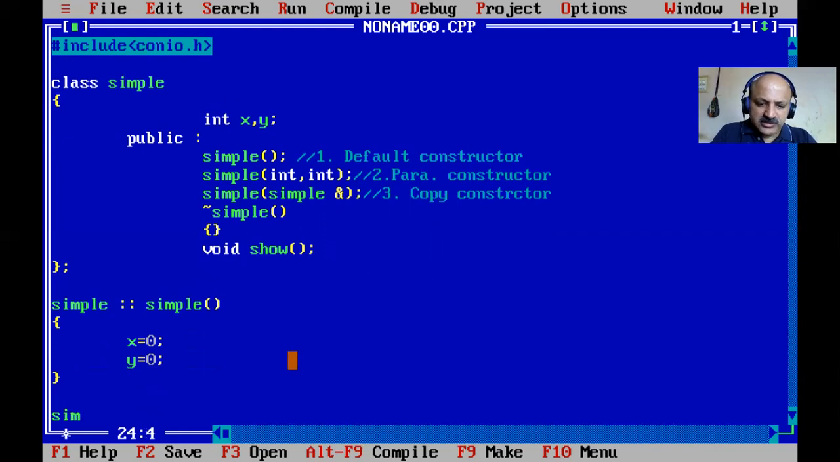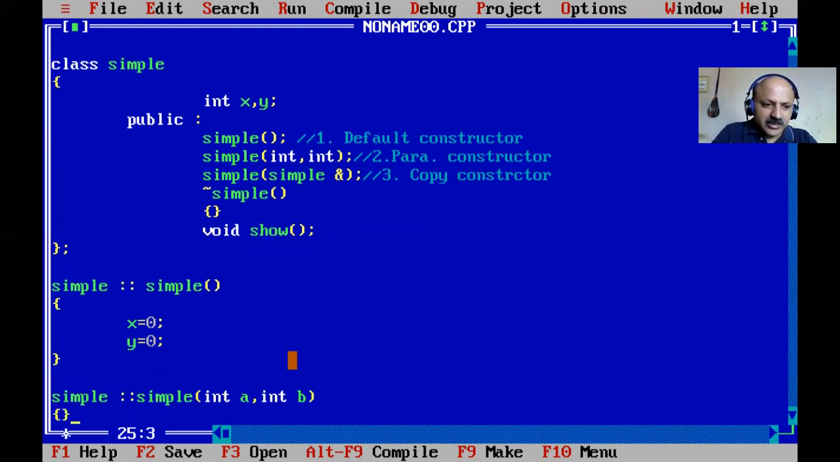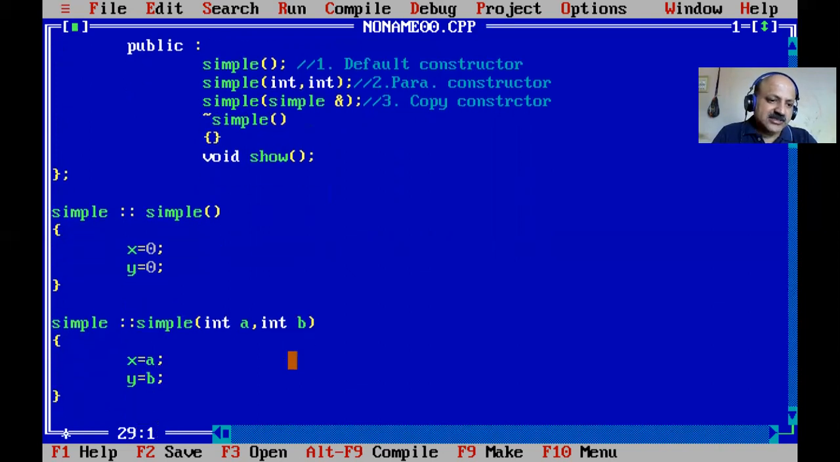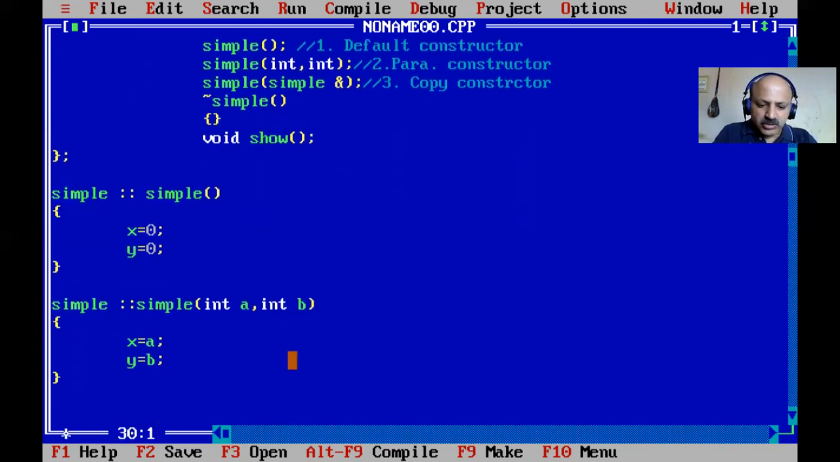Now we can define the parameterized constructor. That is the class name, then scope resolution, and there is no return data type, so directly we pass an integer a, comma, an integer b, and then we initialize like our set member function. So here is a parameterized constructor: x equal to a and y equal to b, the same as set, but as a parameterized constructor. And now the last one, our copy constructor.